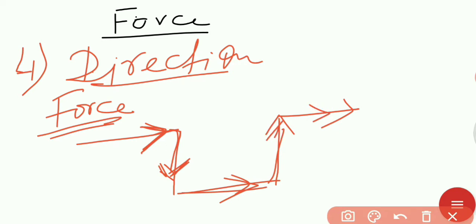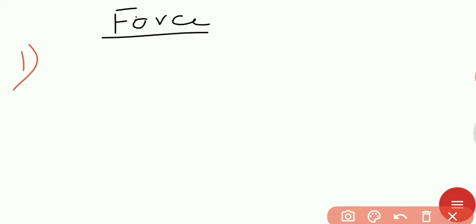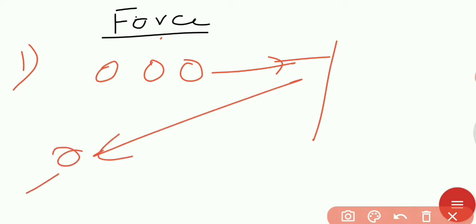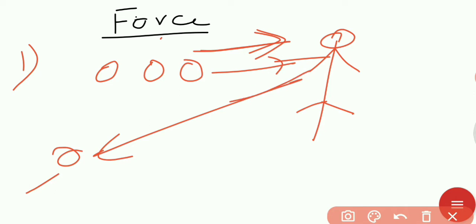Or a batsman facing a ball: the ball is coming towards the batsman, and with his bat, if the batsman hits the ball, it changes direction. So this is one example of the change of direction of motion. So force can change the direction of the motion.